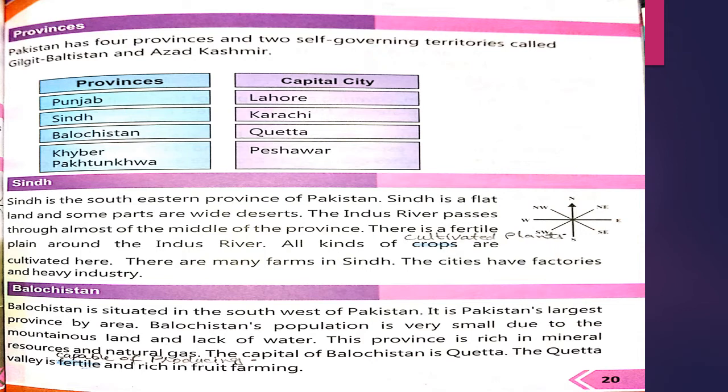The capital of Balochistan is Quetta. The Quetta Valley is fertile and rich in fruit farming. Fertile means capable of producing. So Quetta Valley is fertile and rich in fruit farming. We will get more fruit from Quetta Valley.